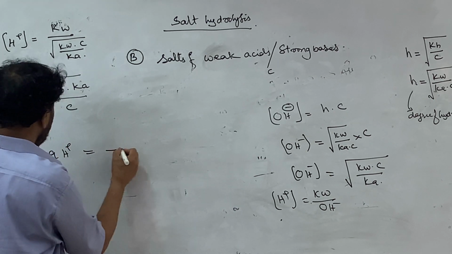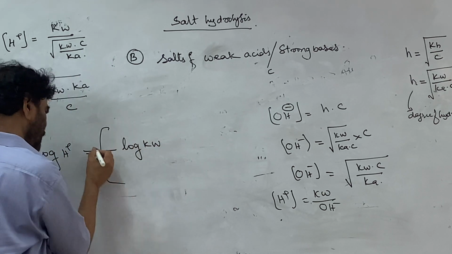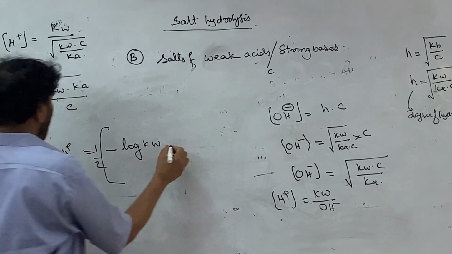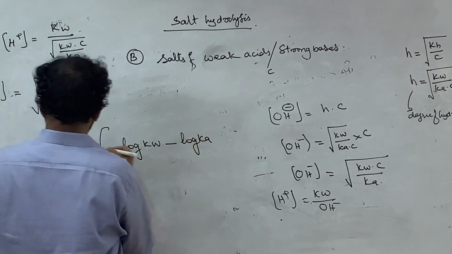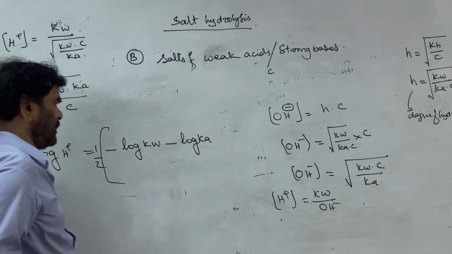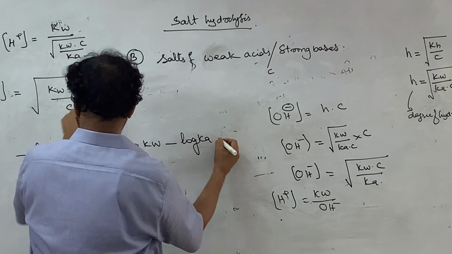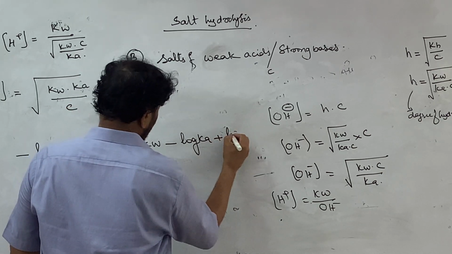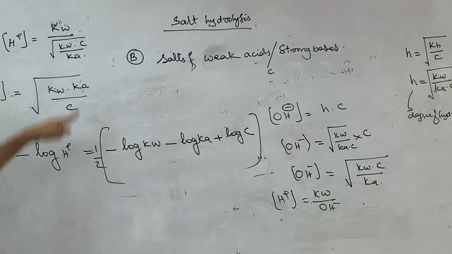That is the negative logarithm of Kw, that is half, and the negative logarithm of Ka, and then minus plus log C. So take the common half, or take the log and multiply with the negative sign.